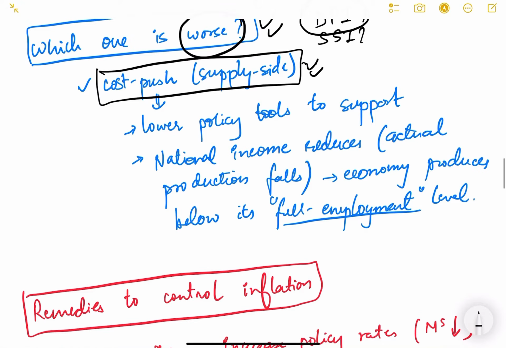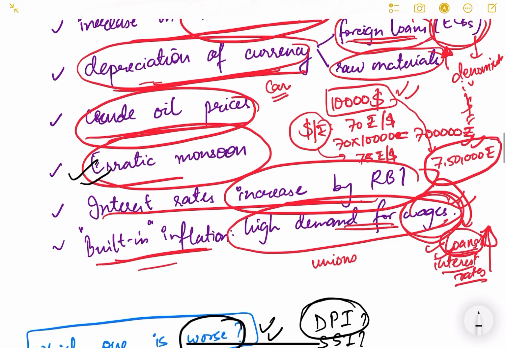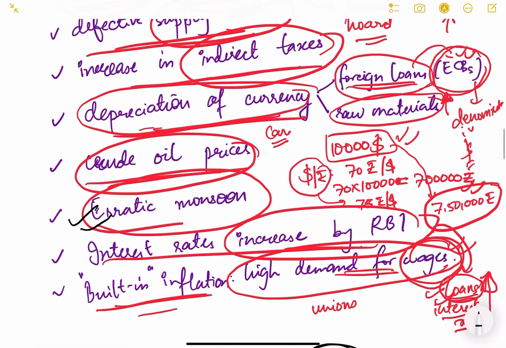Why? Because to contain supply side inflation, there are very few policy tools. With the monsoon, government cannot do anything. Currency depreciation is not much in our hands, because it depends on a lot of foreign factors: what is happening in the USA, the Russia Ukraine war, so many different things.